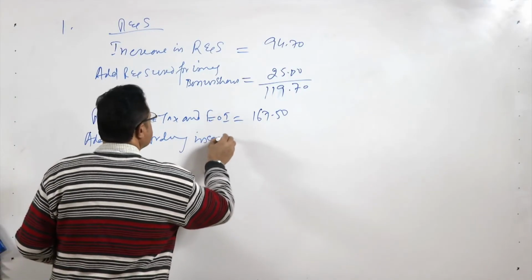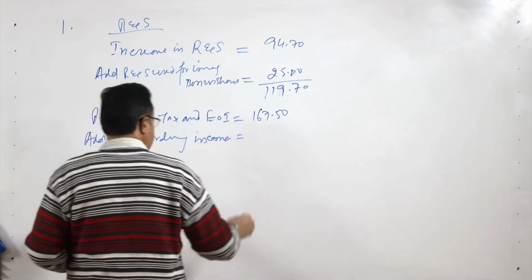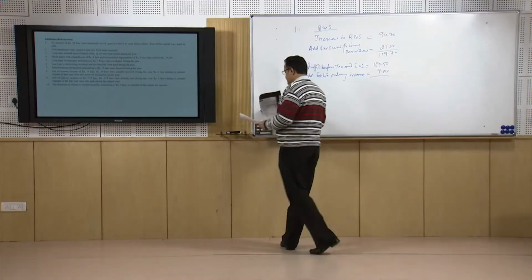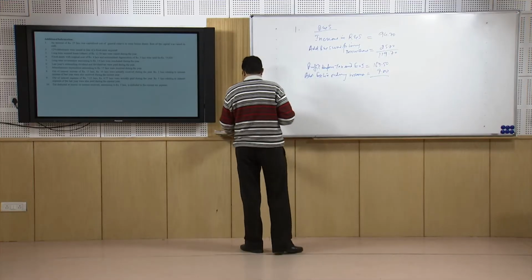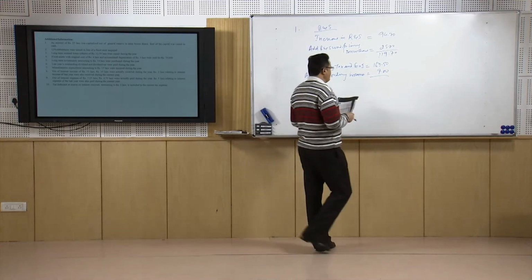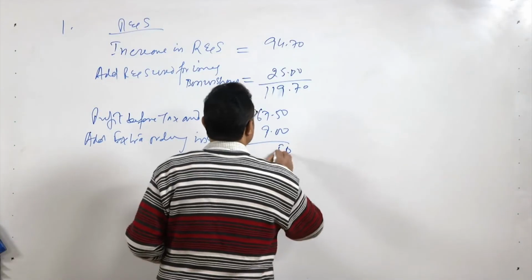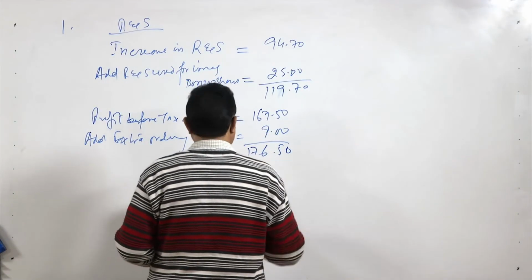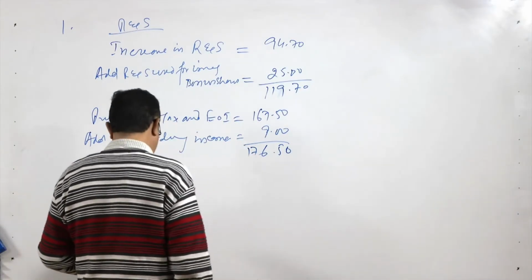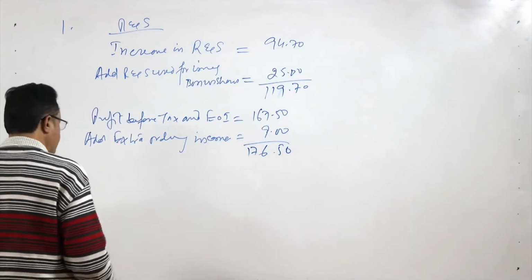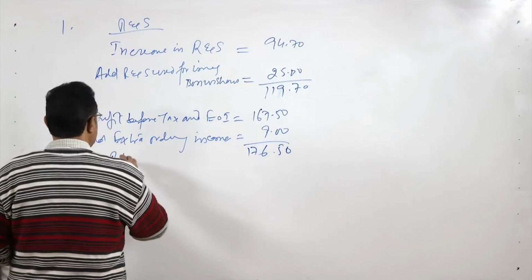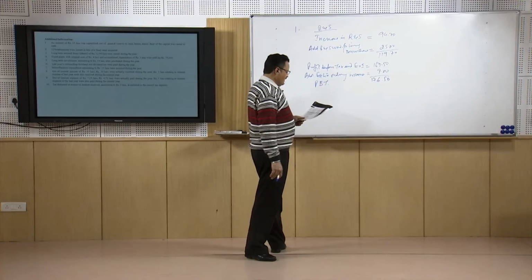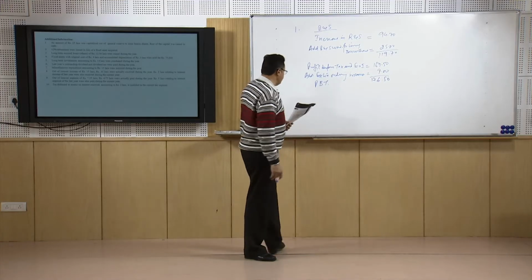So this income is how much? This income is 9 lakhs. You will find that income from the extraordinary income is 9 lakhs. So in this case the total amount works out as 176.5, and if it is the total, that is the profit before tax, you can call it PBT, profit before tax is 176.5.